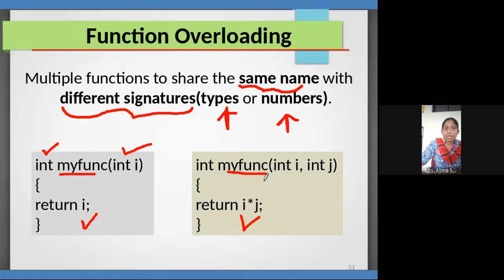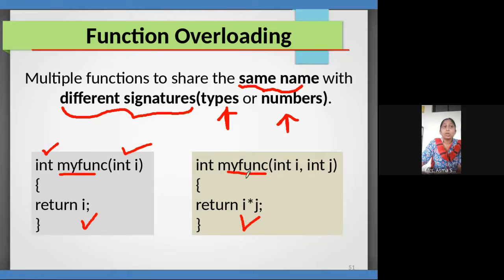As well as one more thing you have to remember, the number of parameters and the type of parameters. Here it is int, I can have the float here, I can have the character here. Then only the compiler is able to understand this is different, this is also different.